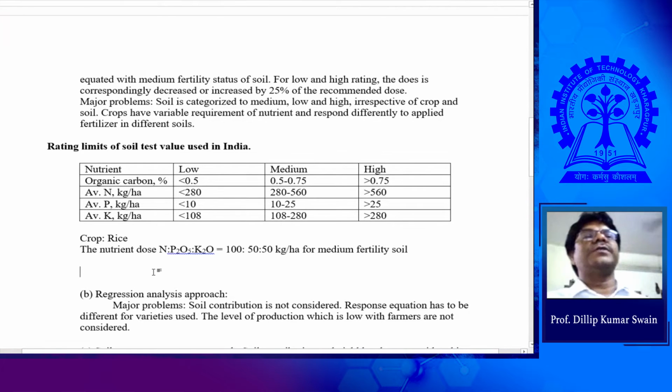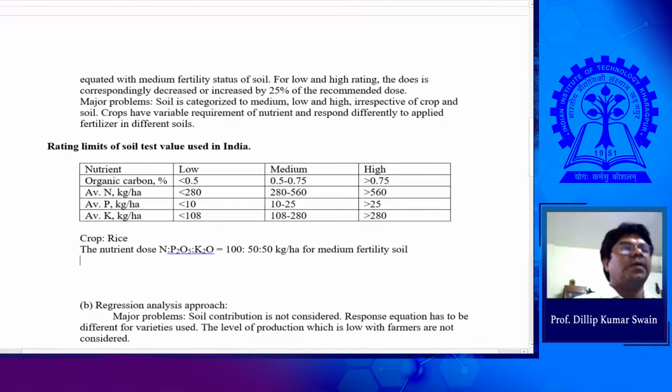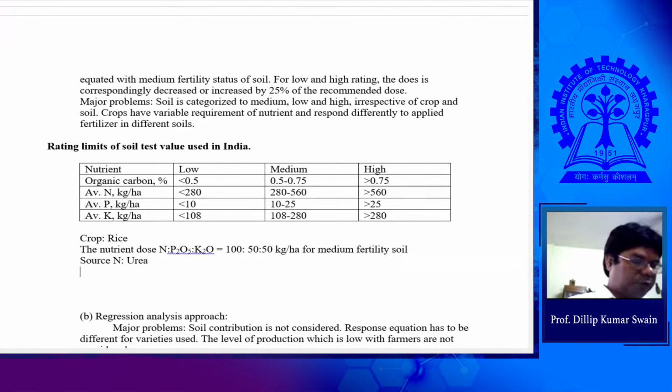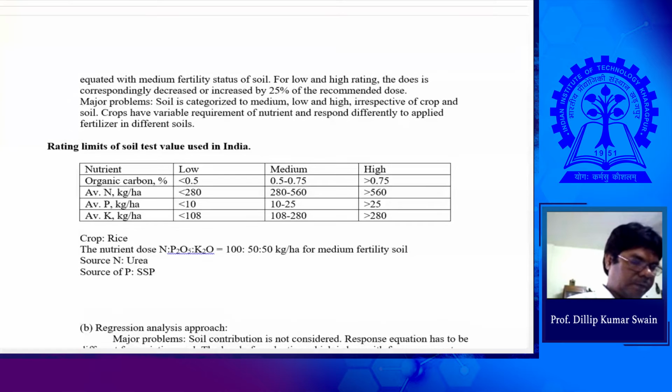Then if you go for the source: the source of nitrogen is urea, the source of phosphorus is fertilizer like single superphosphate, SSP, and the source of potash is MOP, muriate of potash.